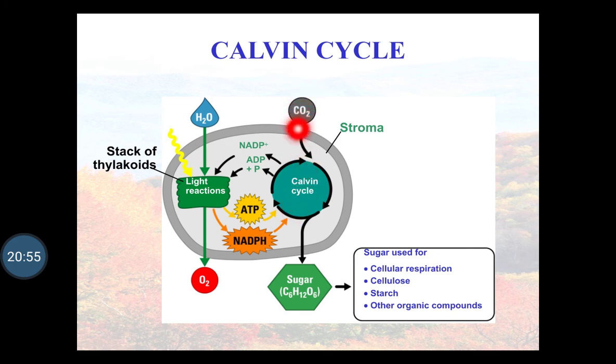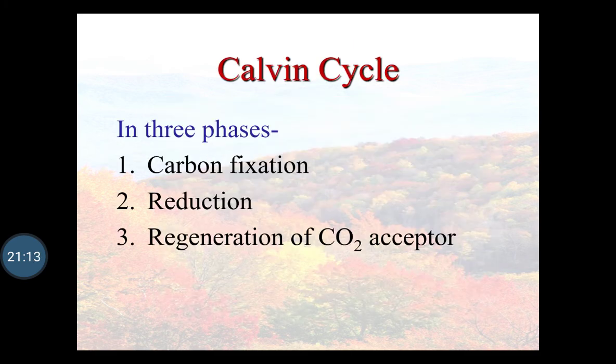In the Calvin cycle, the entrapment or fixation of the carbon dioxide takes place in the stroma, and the formation of sugar takes place. This sugar is used for cellular respiration, and for the formation of cellulose, starch and other organic compounds. This Calvin cycle occurs in three phases. First one is the carbon fixation. Next one is the reduction, and the third one is the regeneration of the carbon dioxide acceptor.